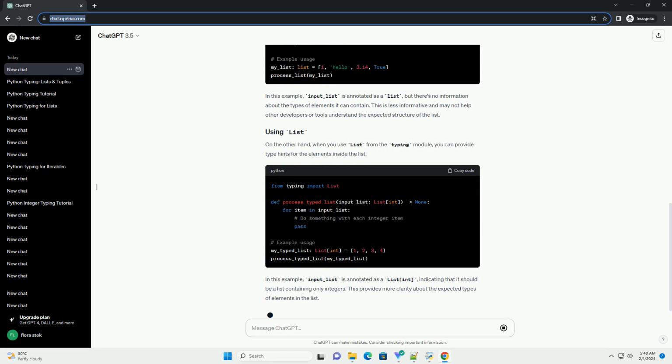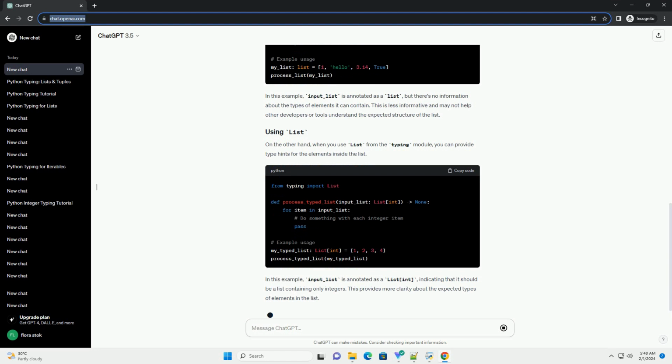Python, being a dynamically typed language, allows you to use variables without explicitly specifying their types. However, with the introduction of type hints in Python 3.5 and the subsequent improvements in Python 3.6+, you can now add optional type information to your code using the typing module. This is particularly useful for enhancing code readability and catching potential errors early in the development process. In this tutorial, we'll explore the difference between using list and List in Python's type hints, focusing on how they are applied when working with lists.